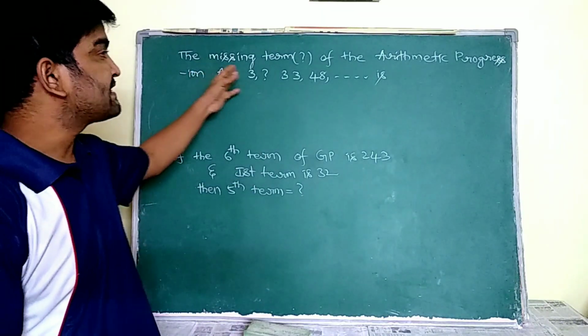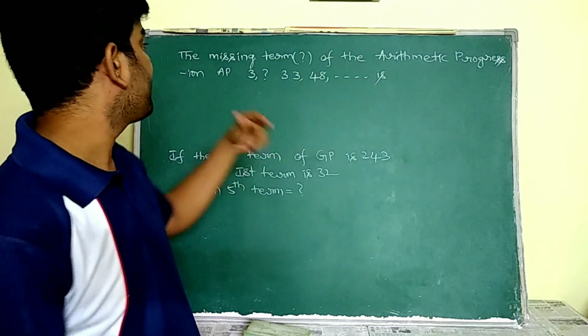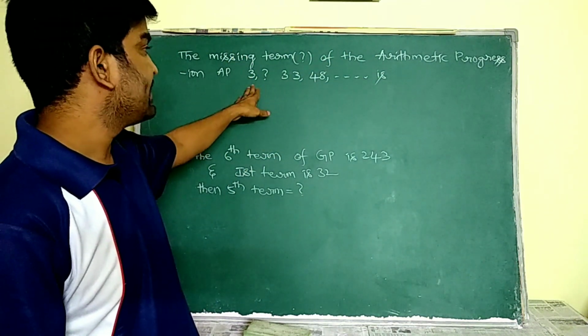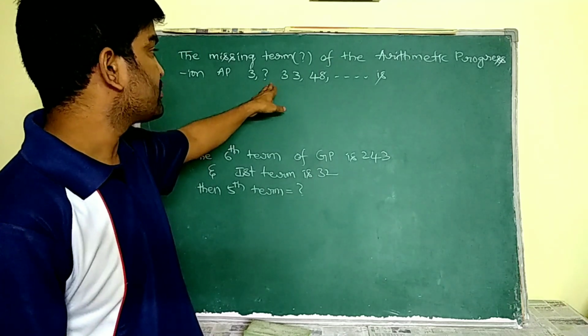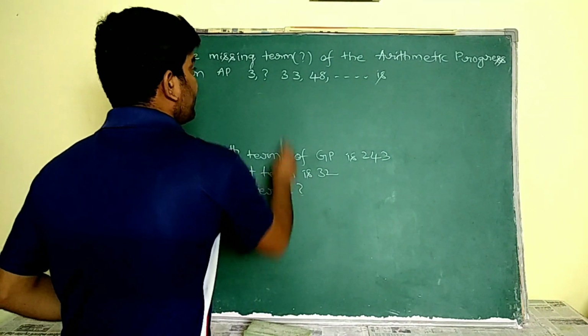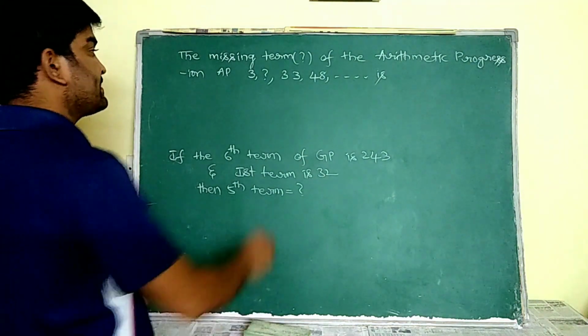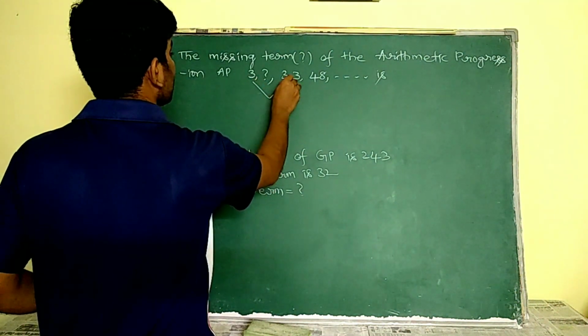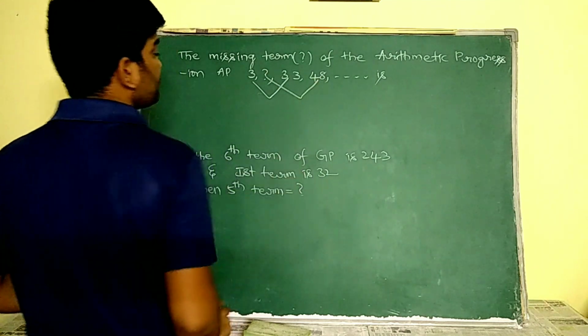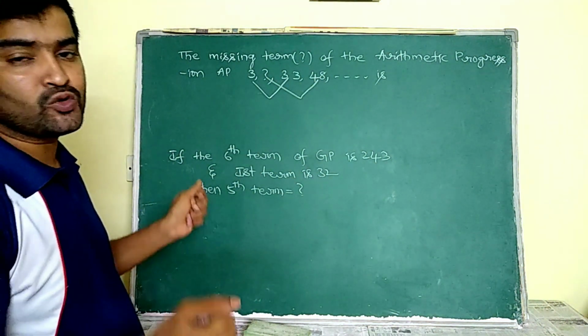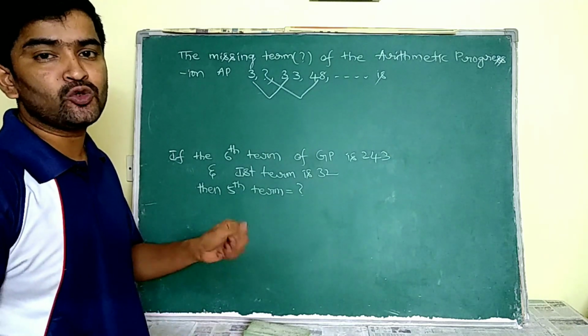See, the missing term of the arithmetic progression AP is being asked. He has given the AP as 3, question mark, 33, 48, and so on. But see, it is not a general AP, it is an alternate AP. That means the alternate terms form the AP. That means two APs are given together.